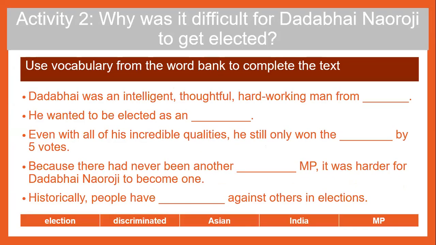Here's your second activity. Why was it difficult for Dadabhai Naoroji to get elected? Remember, you can pause here at any time to complete this activity and restart the video when you're ready. You're going to use vocabulary from the word bank to complete the text. The words in our word bank are